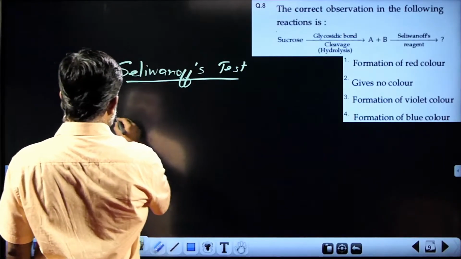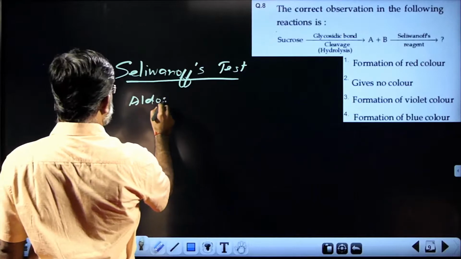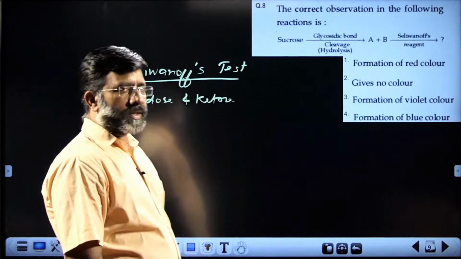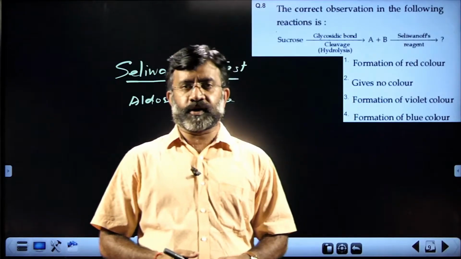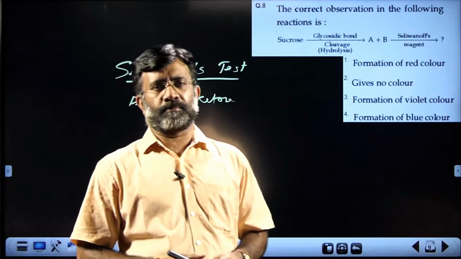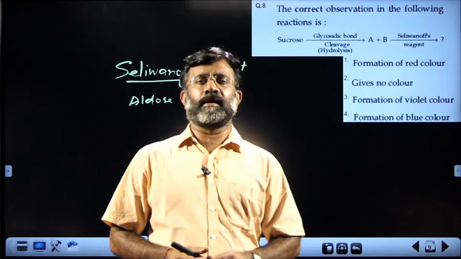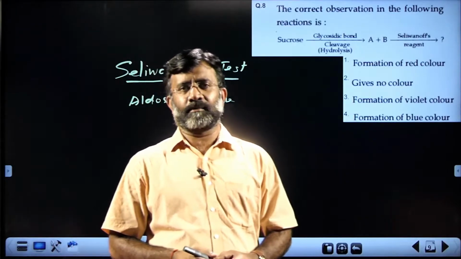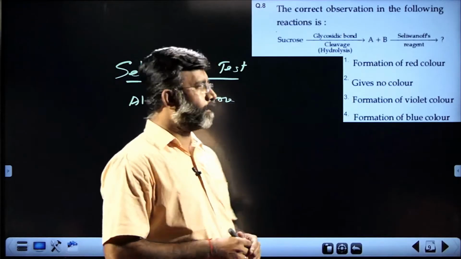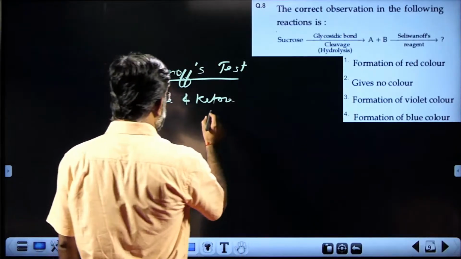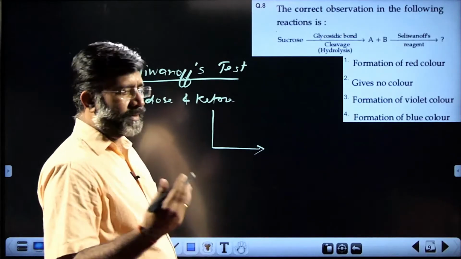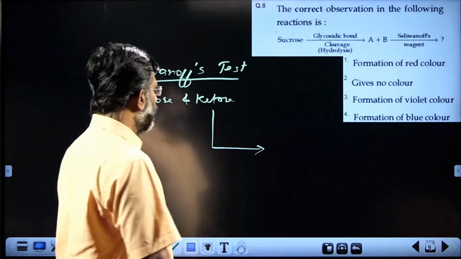It is meant for distinguishing aldose and ketose. Please understand, ketose undergoes easy dehydration. That is the logic of this test. Ketose undergoes easy dehydration, and the product can react with Selivanov's reagent, which is nothing but a well-known molecule to you, resorcinol. Ketose can easily undergo dehydration, giving a furfural-like molecule, and it can further react with